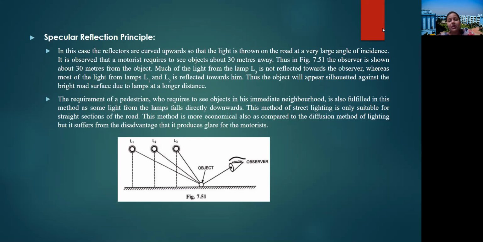This method of street lighting is only suitable for straight sections of road. This is very important. This method is more economical as compared to the diffusion method of lighting, but it suffers from the disadvantage that it produces glare for the motorist. But in most cases in India, the specular reflection principle is being followed.